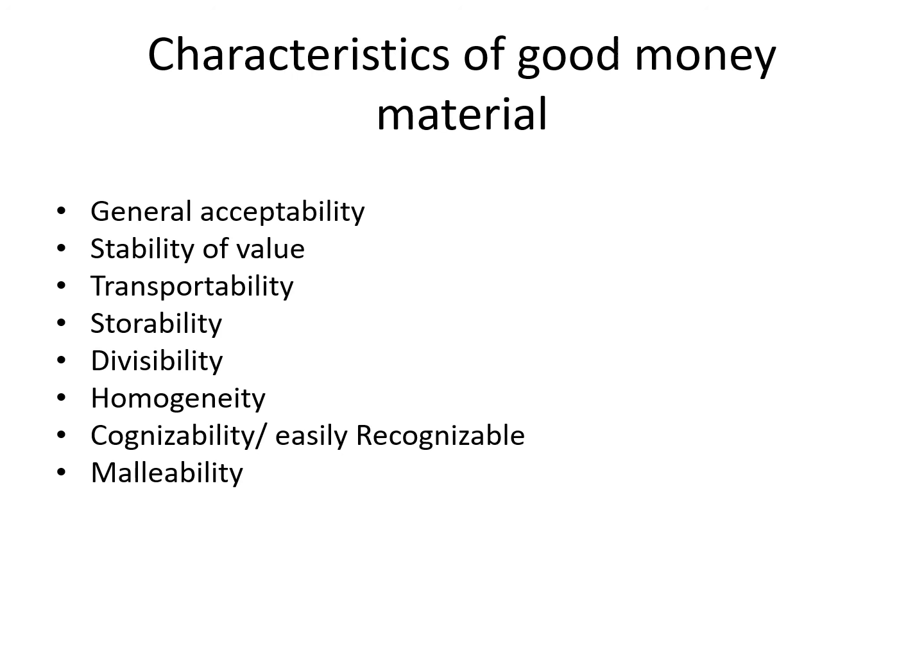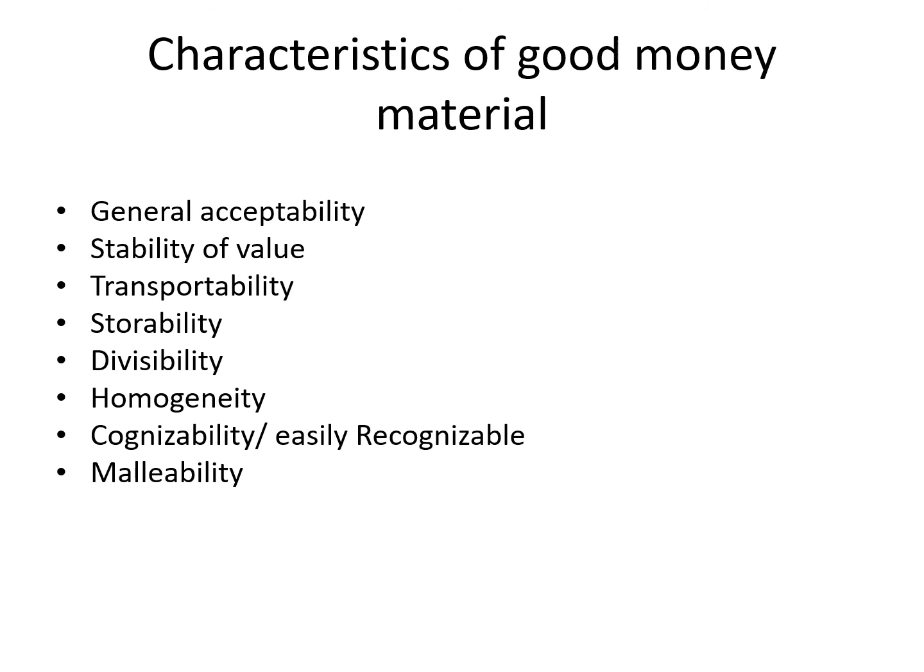Then transportability. Certain commodities or certain metals were not fit for money material, because transportability was very difficult. And one of the important problems faced by the barter system was that transportability was very difficult for agricultural produce or cattle, etc. So anything which could qualify as money should be transportable.